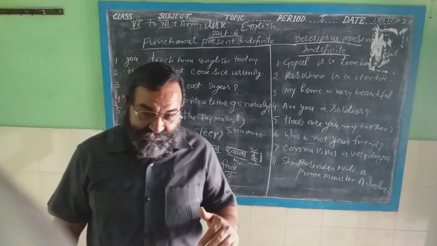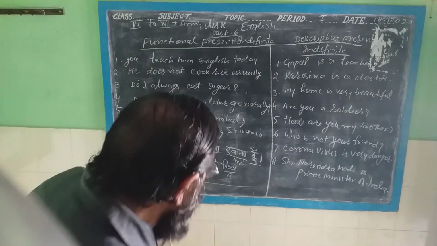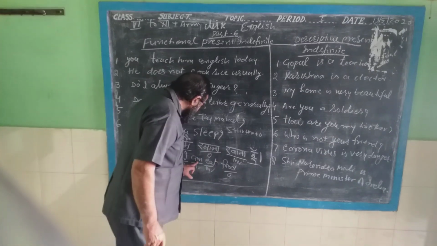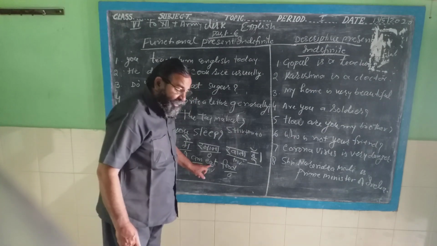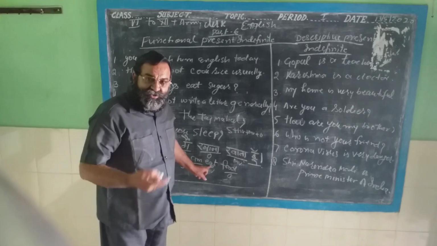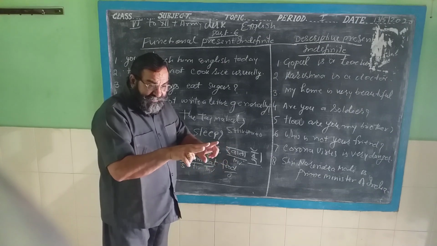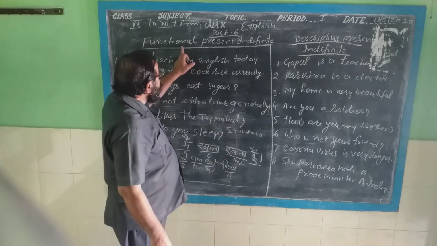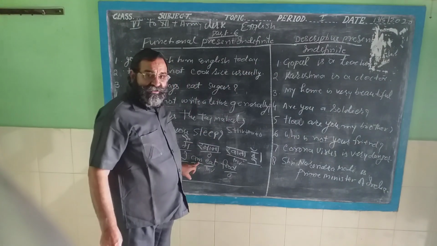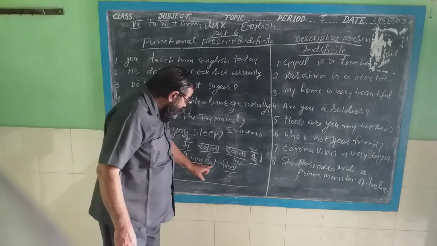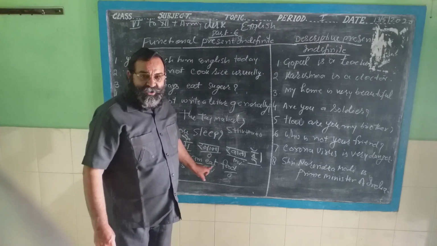But according to the grammatical rules of English, it is absolutely wrong. Because here you have used the descriptive sentence, and here you have used a functional present indefinite. Both you have used. You can't differentiate between the functional and descriptive. When you write is, am, are, then there will be no main verb after the is, am, are in present indefinite tense.